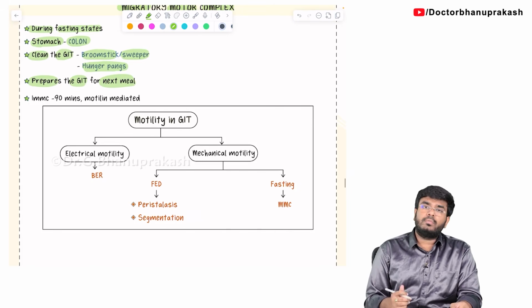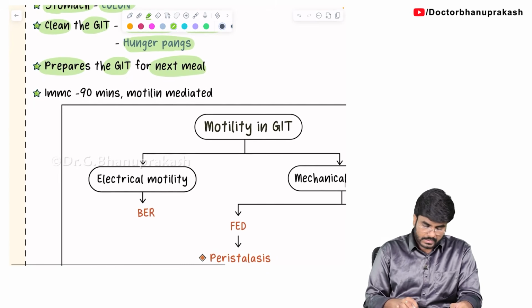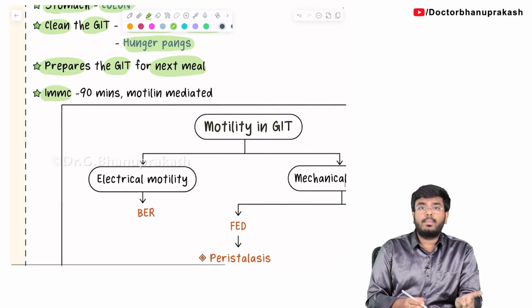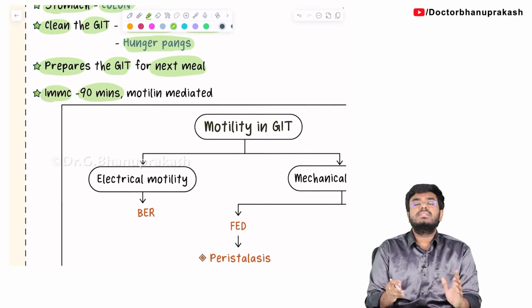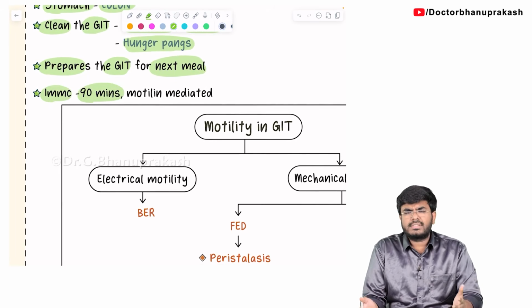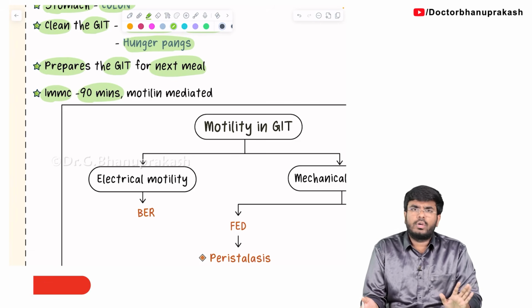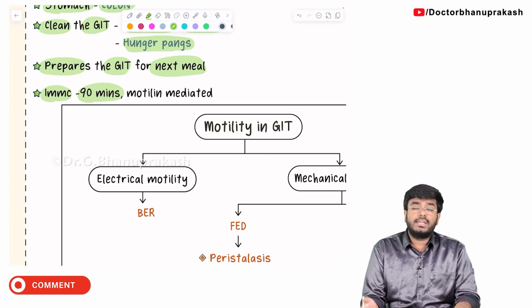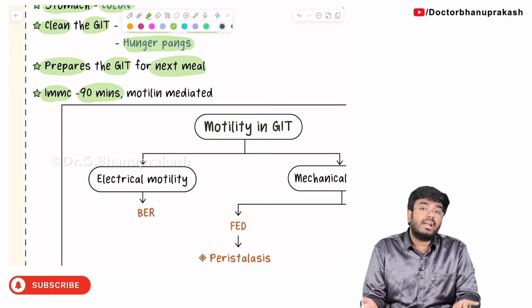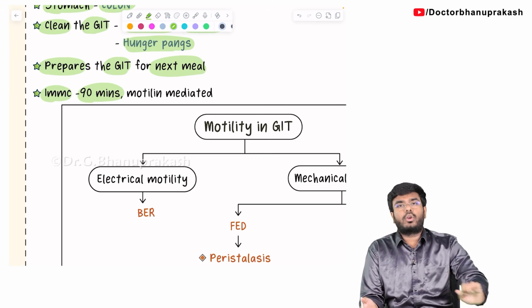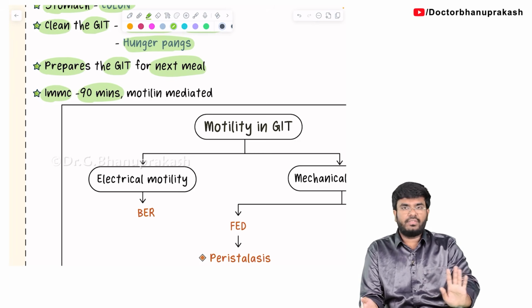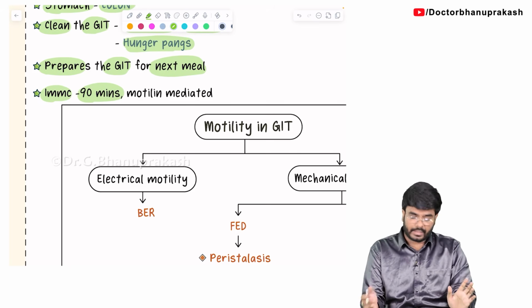Now, how frequently do we get these migratory motor complexes? One migratory motor complex is seen every 90 minutes. Whenever you are fasting, for example, from morning you are not eating anything, even during this fasting condition, for every 90 minutes, that is every 1.5 hours, there will be a migratory motor complex cleaning your GIT. This is the frequency.